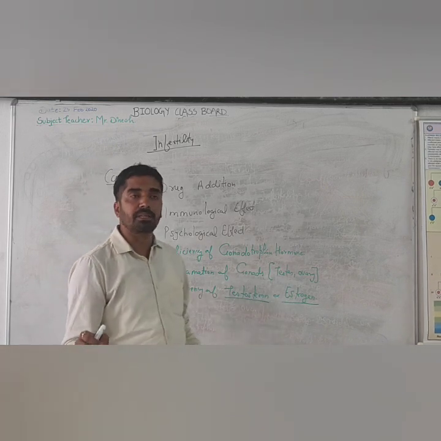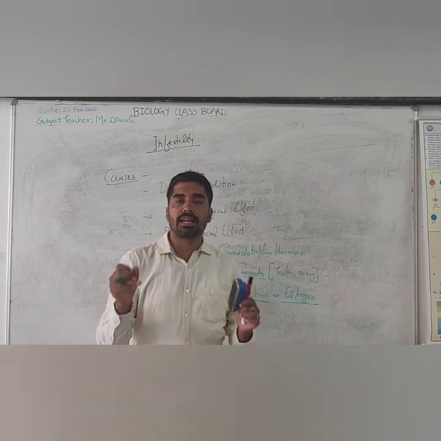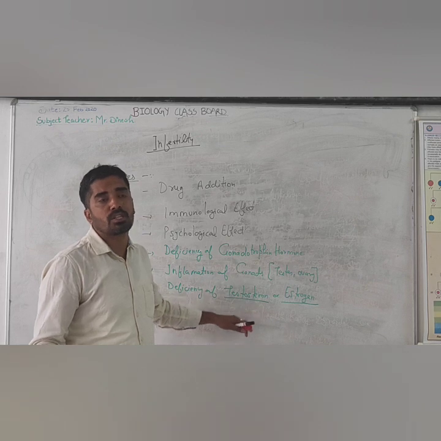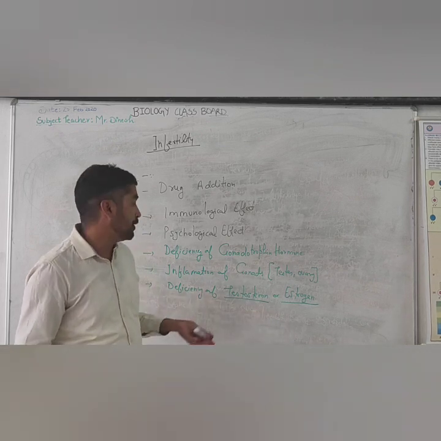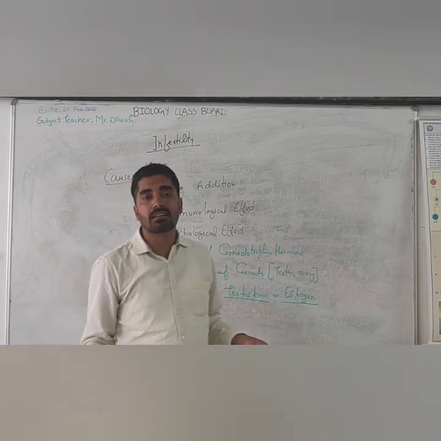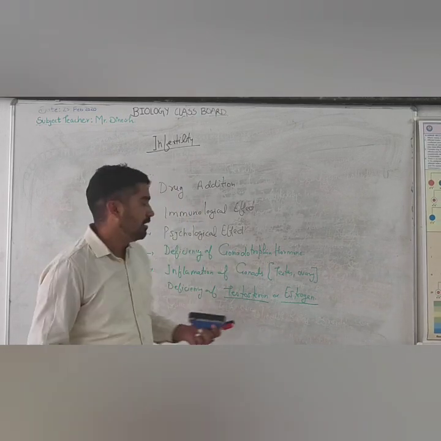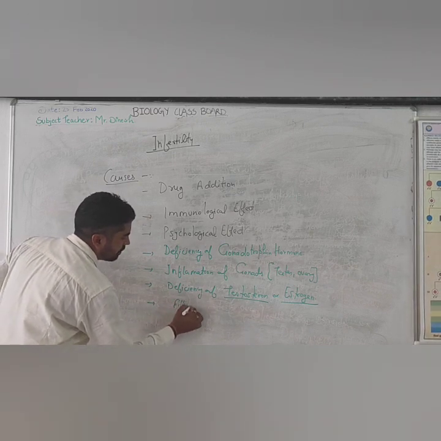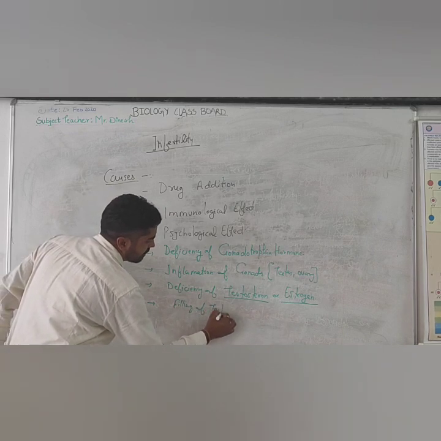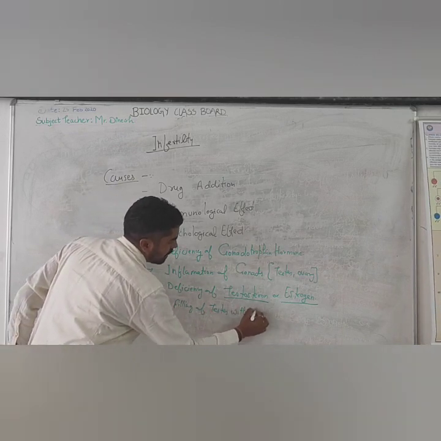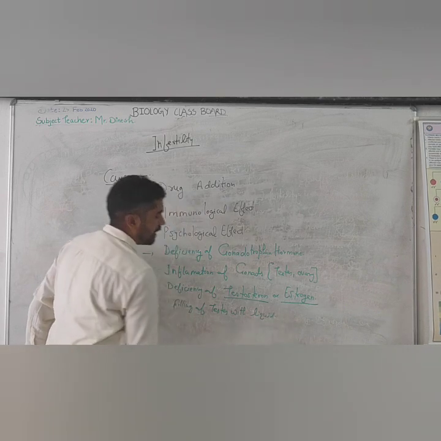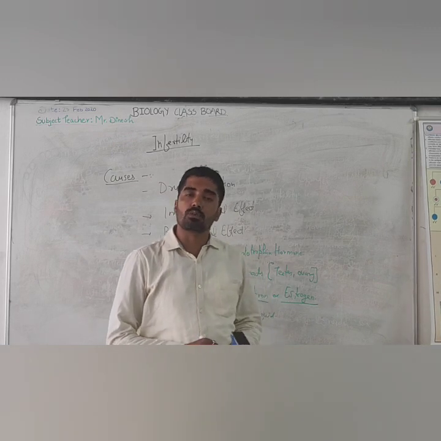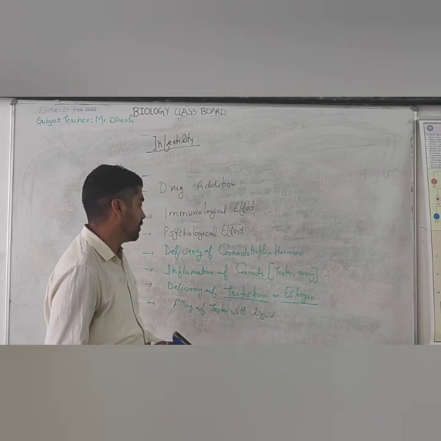If there will be less estrogen and less testosterone, it means there will be very less or no production of the sperm or egg. If there will be no production of sperm and egg, obviously that couple will not able to conceive the baby. Next, there can be filling of testis with liquid. Some liquid will come in the testis, because of which the testis will not able to produce the sperms. It can be one of reason.